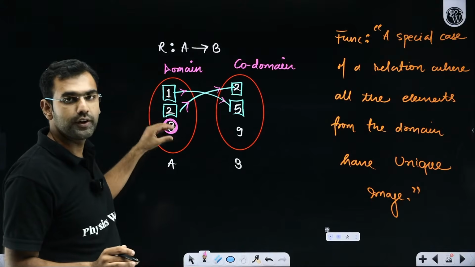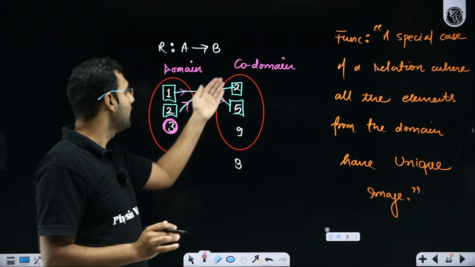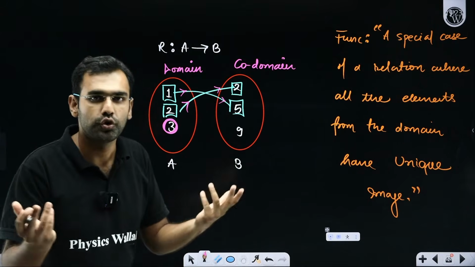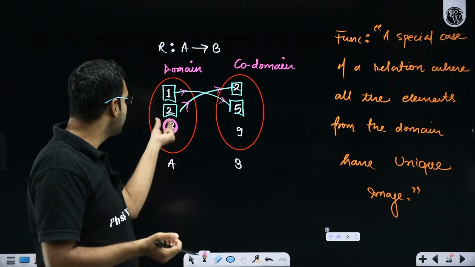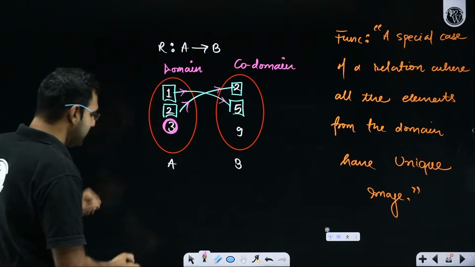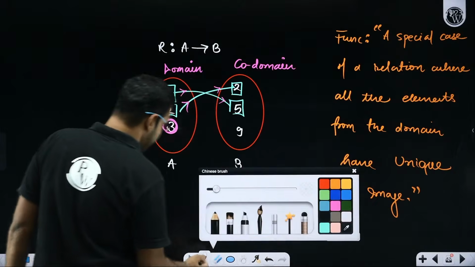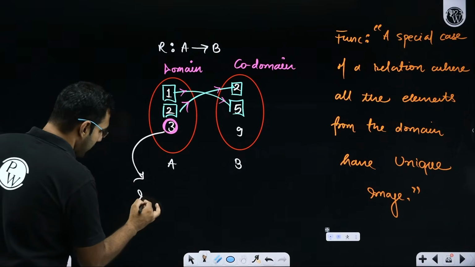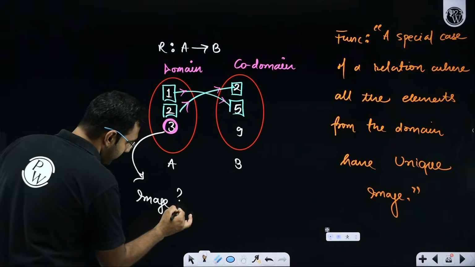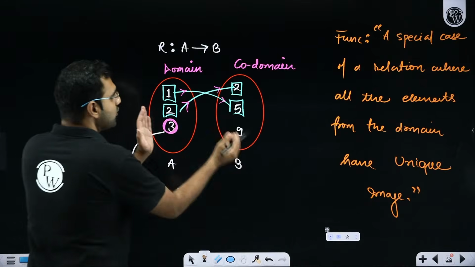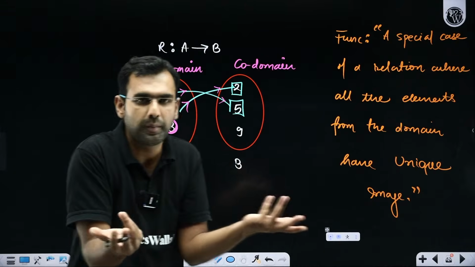All the elements in the domain should have a unique image in the codomain. So sir, all the elements. Where is the image of 3? Do I see the image of 3? Image means 3 is mapped to which member? No member.